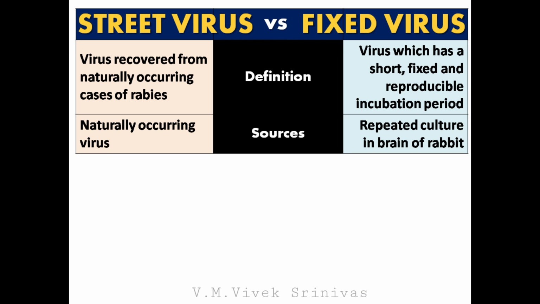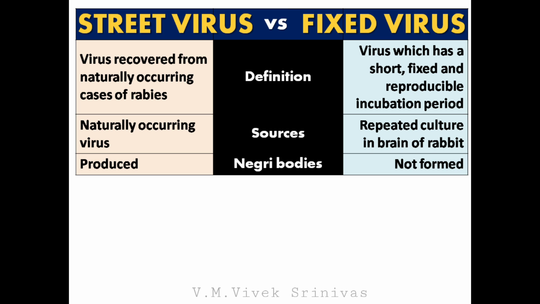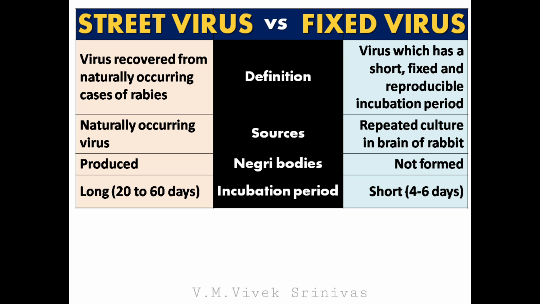The rabies virus can be street virus or fixed virus. The street viruses are the viruses recovered from naturally occurring rabies cases. But the fixed viruses are recovered as a result of repeated culture in rabbit brain, which has a short, fixed, and reproducible incubation period. The street virus can produce Negri bodies, but the fixed virus cannot form Negri bodies. The street virus has a long incubation period, whereas the fixed virus has a short incubation period.